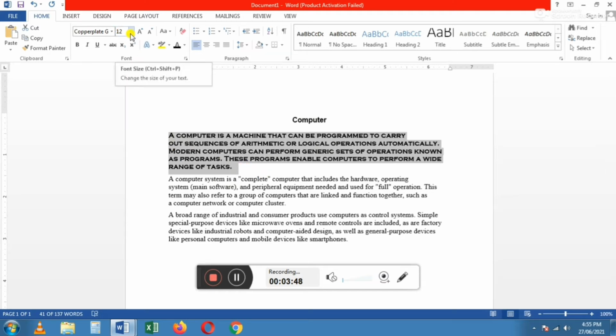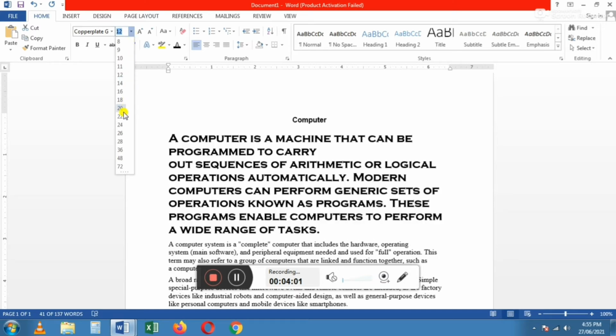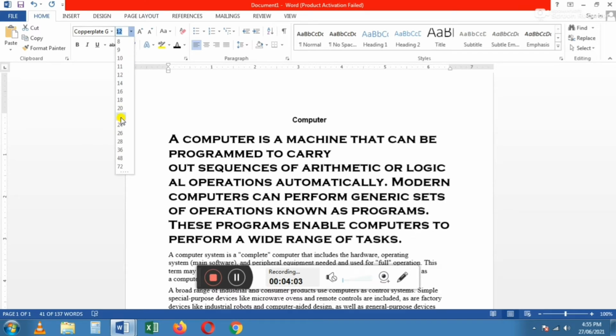Click on it. The list will open. The list contains many sizes. From this you have to choose any one. I'm going to choose size 22. For that, click on it.